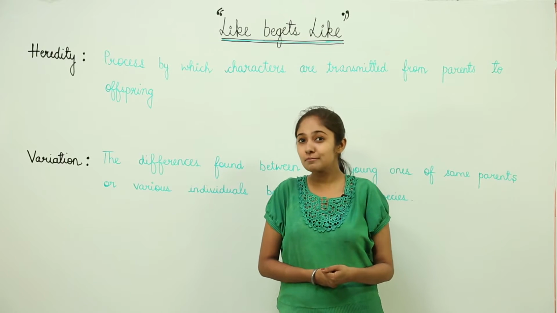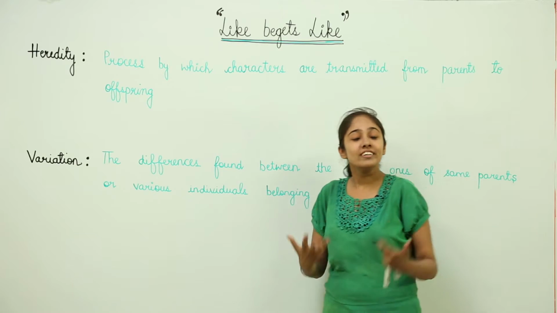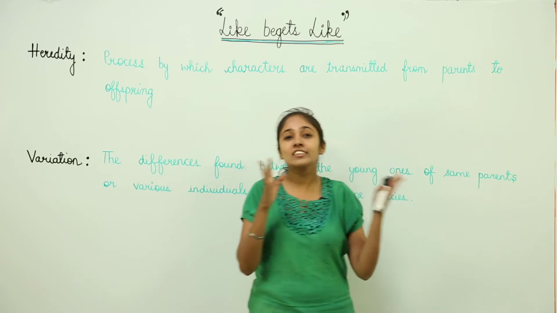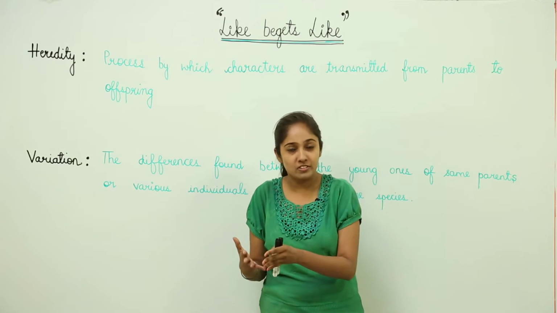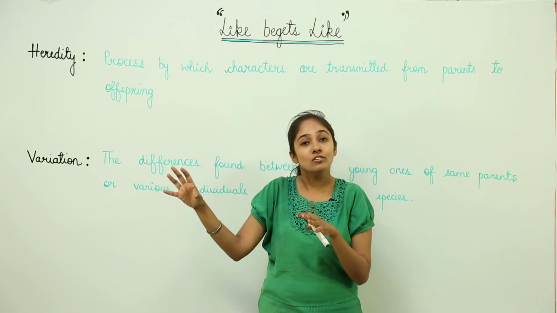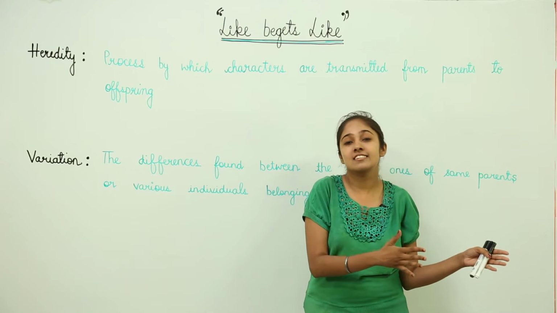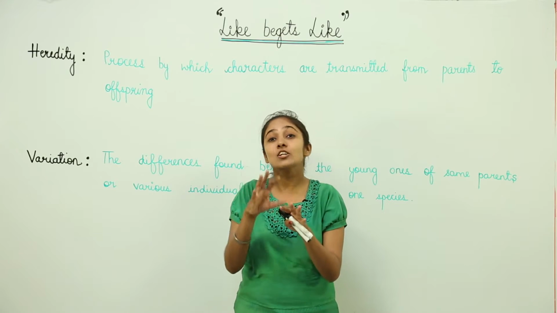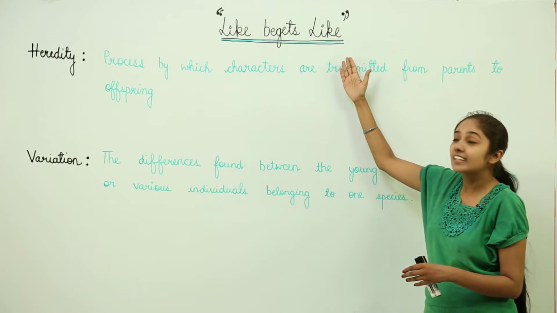You must have heard about the term "like begets like." What do I mean to explain by this term? You all know that horses give birth to horses. Dogs give birth to pups, which actually turn into dogs when they mature. Then human beings give birth to babies, which actually look like human beings. So this is what is "like begets like."